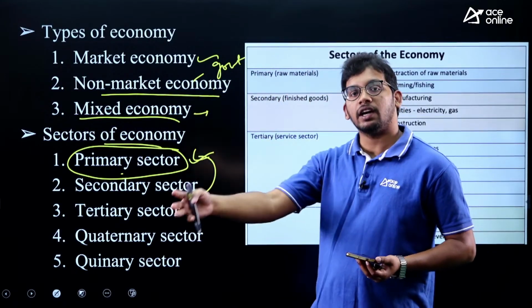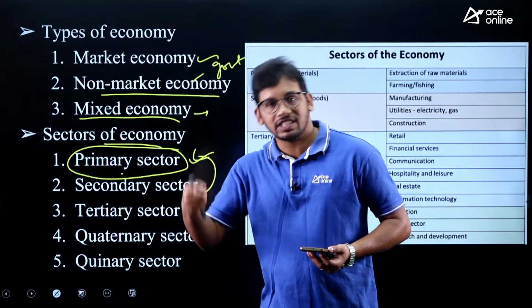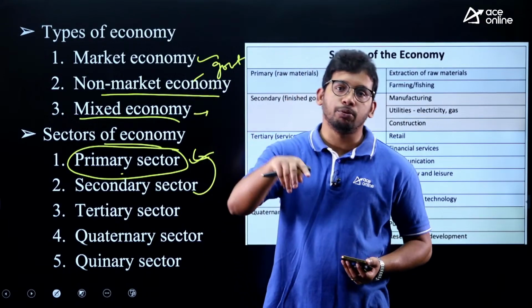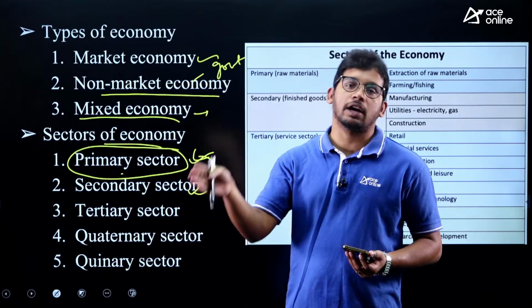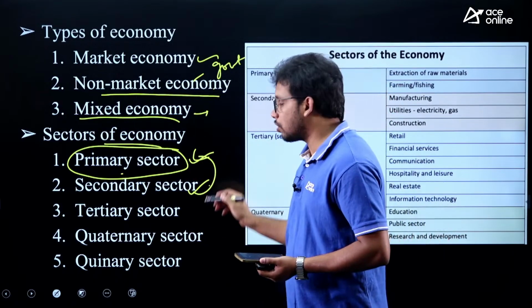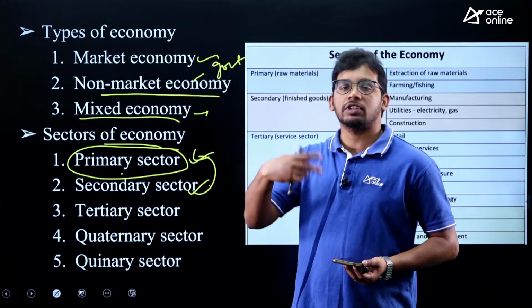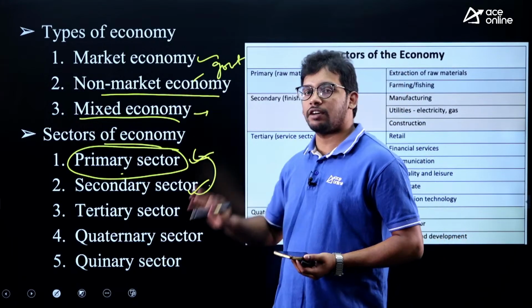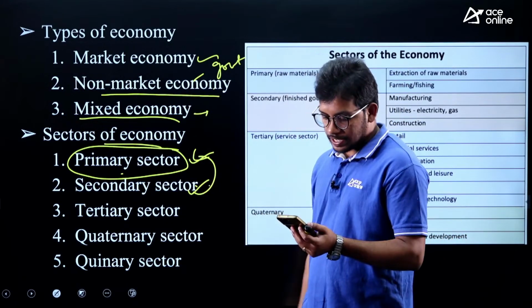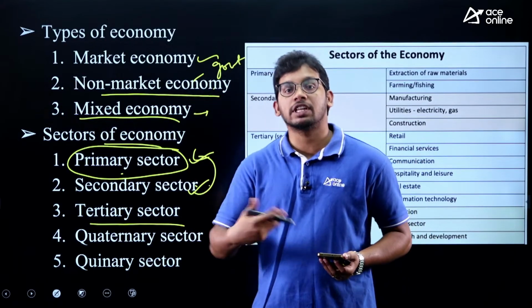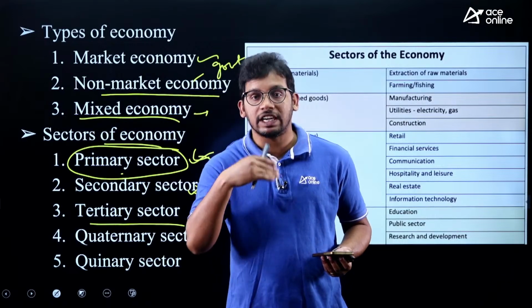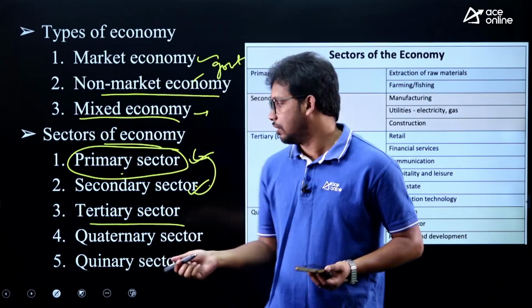Then secondary sector, processing of the primary sector raw material. Whatever directly collected material from the primary sector, we are processing it. Wheat converting into bread, so this is called the secondary sector. Or cotton converting into textile, so that is also the secondary sector. Any processing of raw material which is collected from the primary sector is called a secondary sector, right. Then we have tertiary sector, which involves the service sector. There is no physical good, rather it is a service, IT, communication, etc.